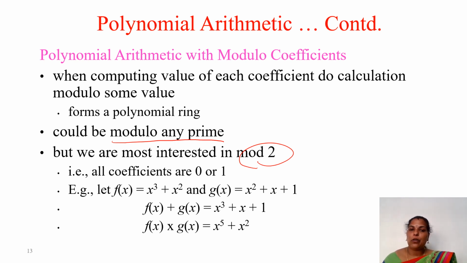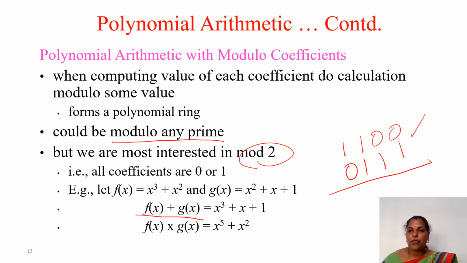So f of x equal to x cube plus x square and g of x equal to x square plus x plus 1. If you want to perform addition, we consider the coefficients. For f of x, x cube is 1, x square is 1, x has no value so 0, and the unit is also 0. Then coming to g of x, x cube has no value so 0, x square is 1, x is 1, and the unit is also 1.